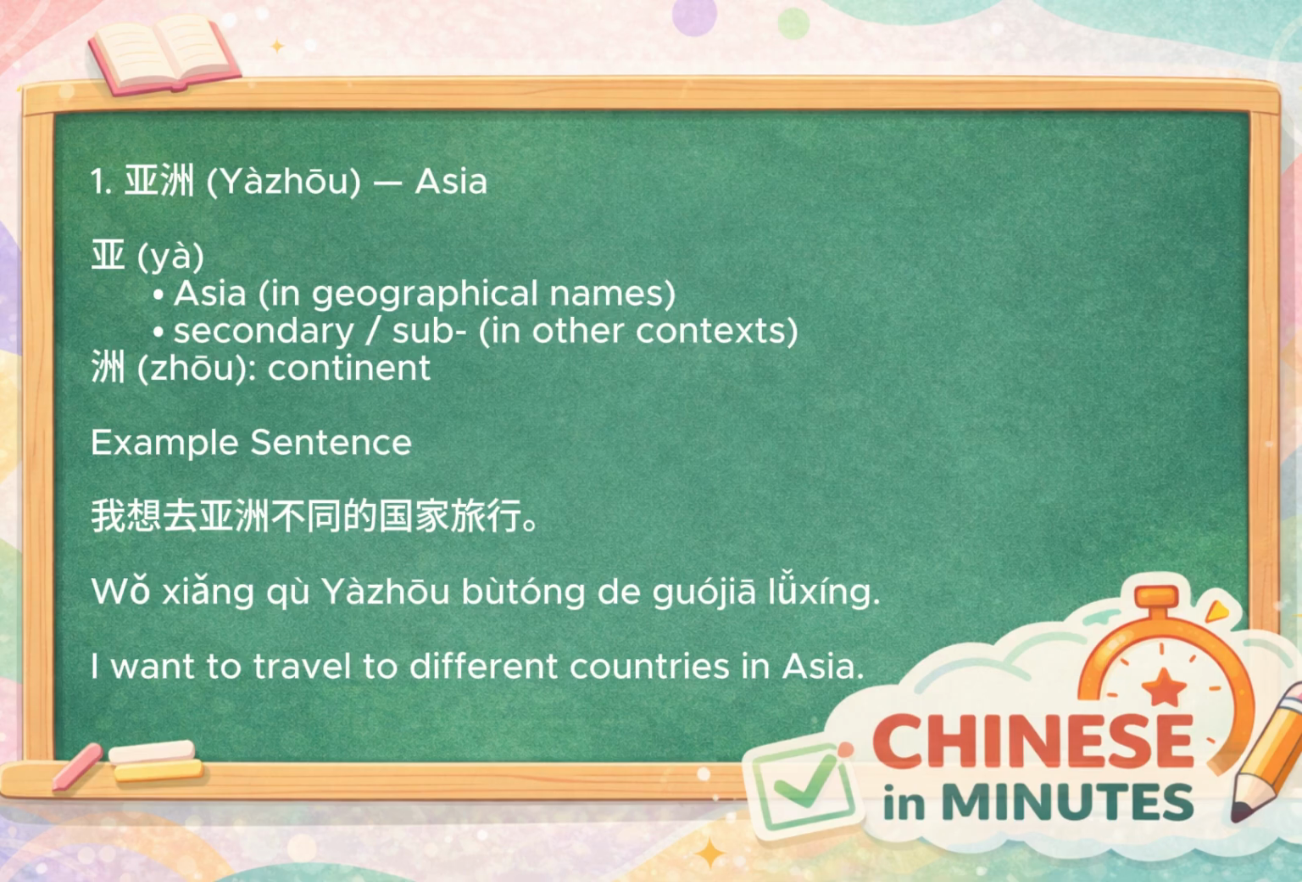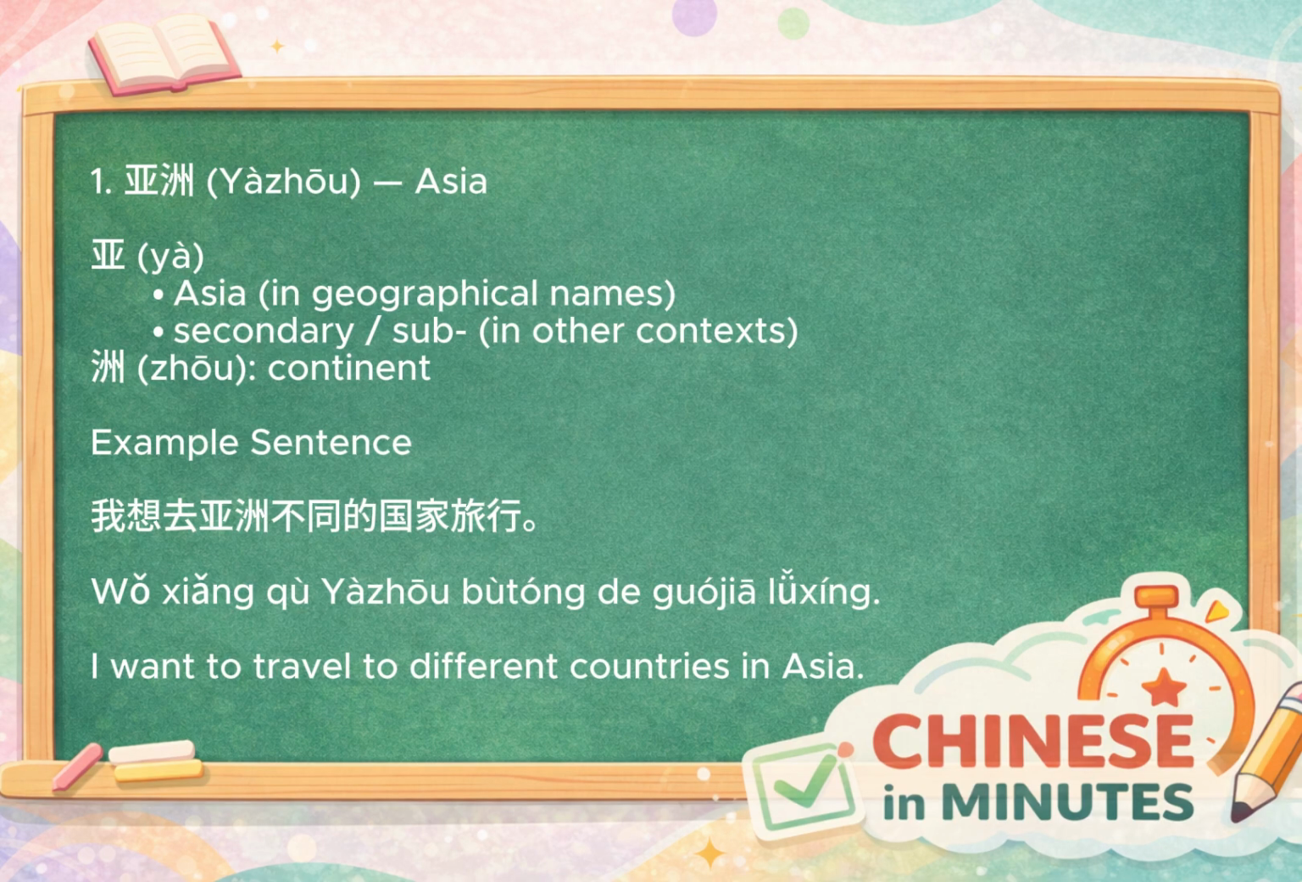Our first word is Yàzhōu, which means Asia. The first character, ya, is commonly used when referring to Asia, although in other situations it can also mean something secondary or sublevel. The second character, zhou, means continent. Put them together and you get Asia, the continent where more than half of the world's population lives.